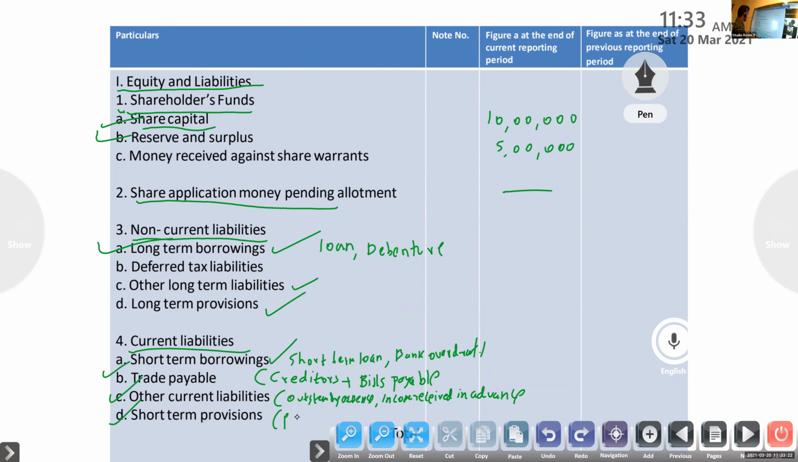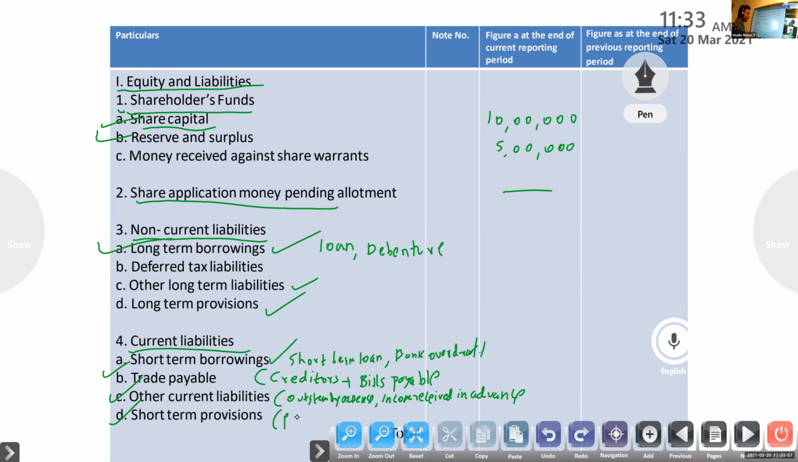So these are short-term provisions. These items are included under equity and liabilities. Provision for tax, provision for bad debt. I will explain each item, and under each subhead, what items are included.